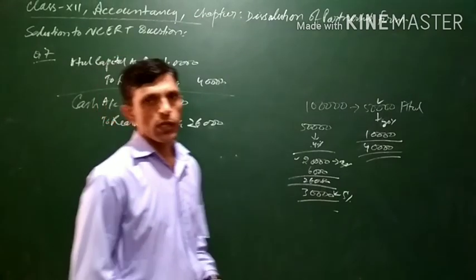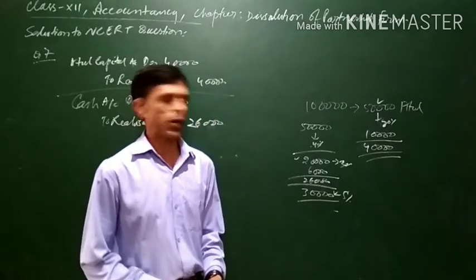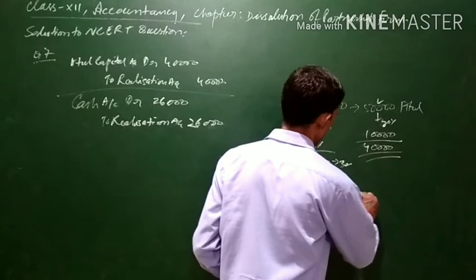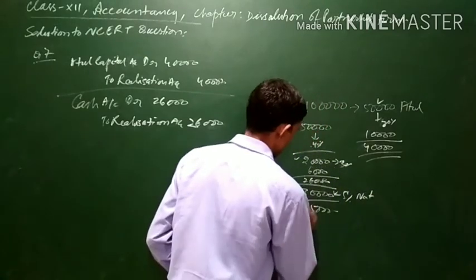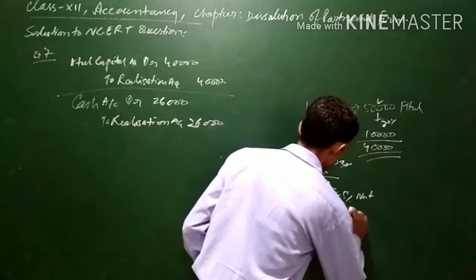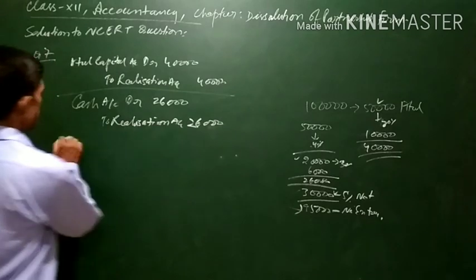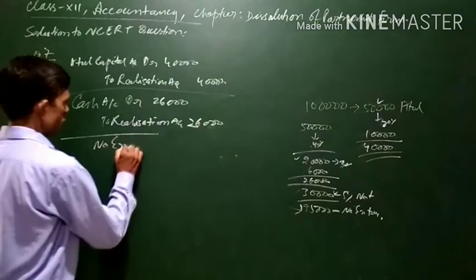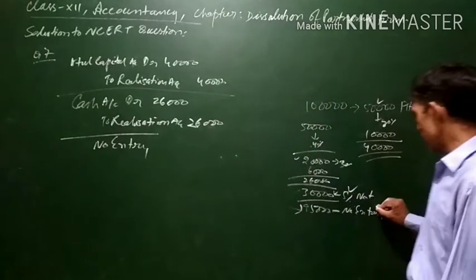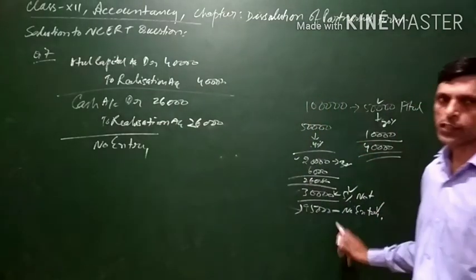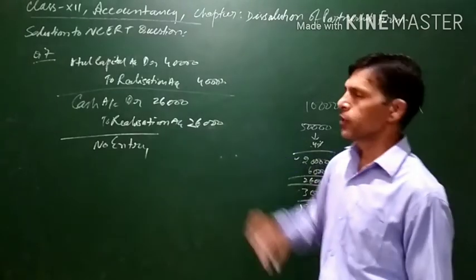And as we know, if any asset is given to the creditor against settlement of his claim, no entry is passed. So for this, no entry will be passed, and for the remaining 95% also, no entry will be passed in both cases, because 5% becomes obsolete and the rest is taken by the creditor, and when a creditor takes an asset, no entry is passed. So no entry will be done in this scenario.